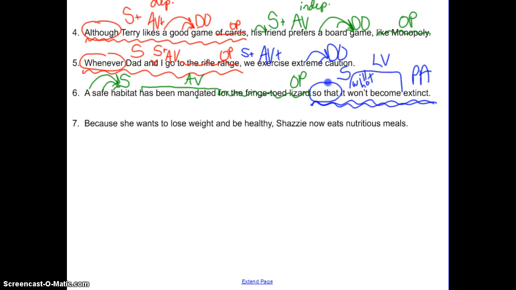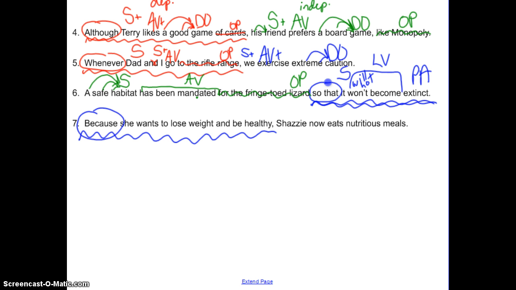Because she wants to lose weight and be healthy, Shazzy now eats nutritious meals. So we're looking for our dependent clause. Find the subordinating conjunction to help you find the dependent clause. Where is it, Jake? Because. If because tells us we have a dependent clause, then what is the dependent clause? Very good. It's that whole thing, including because. So underline it. Because she wants to lose weight and be healthy.